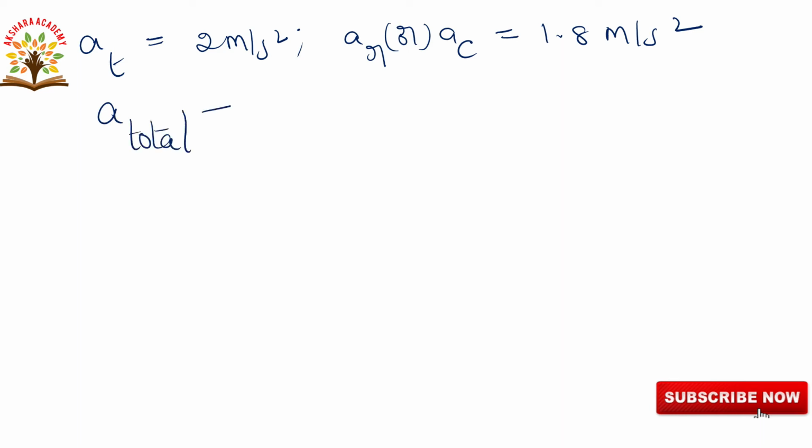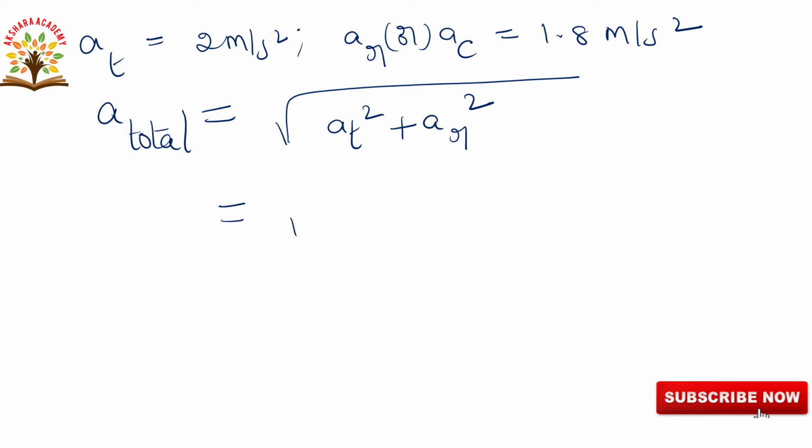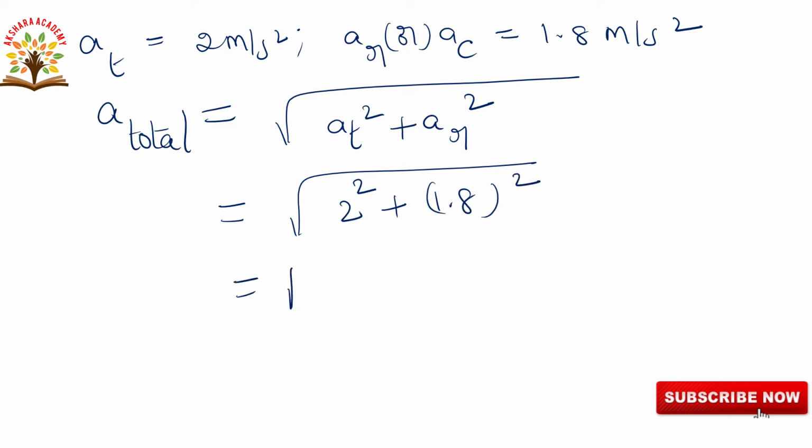A total, or net acceleration, is equal to the square root of AT square plus AR square, that is the square root of 2 square plus 1.8 whole square. So that is the root of 4 plus 3.24.